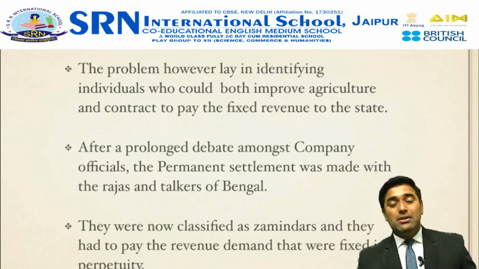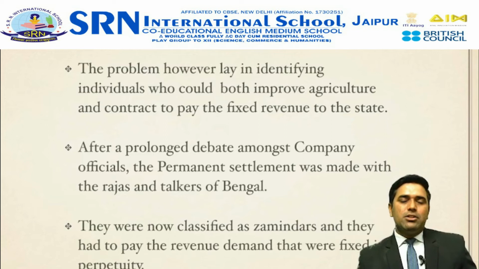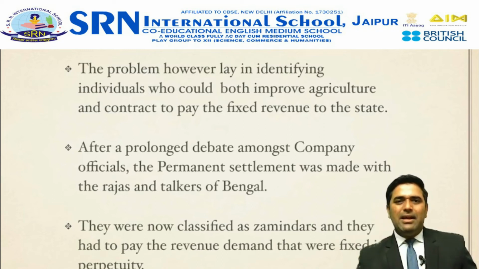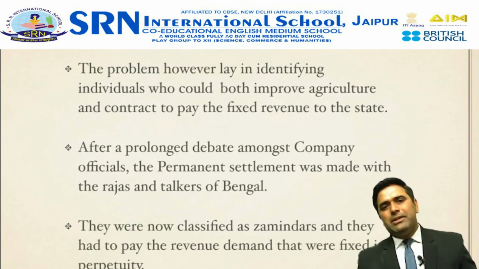My dear students, the problem lay in identifying the individuals who would understand agriculture and take steps to improve it, so that cultivation and production could increase, and with that the zamindars would be able to collect the revenue from the villagers and submit it on time to the British East India Company.